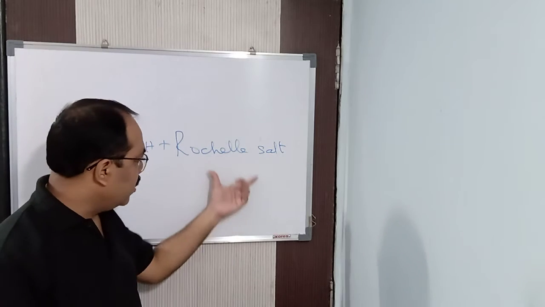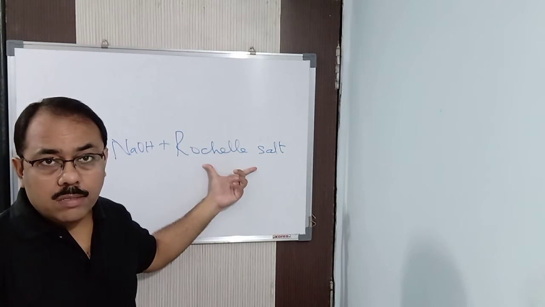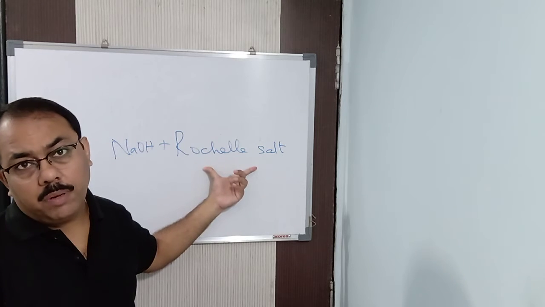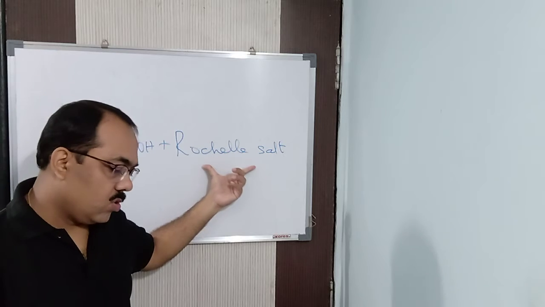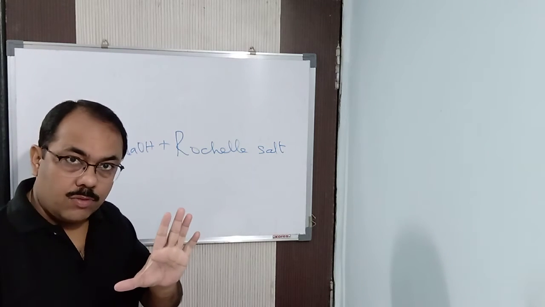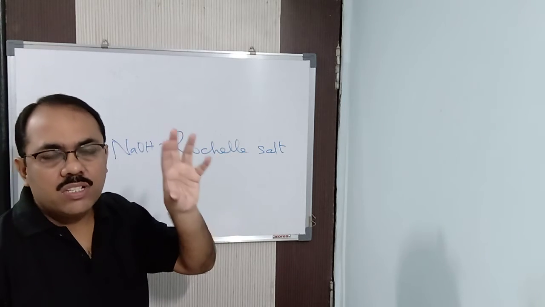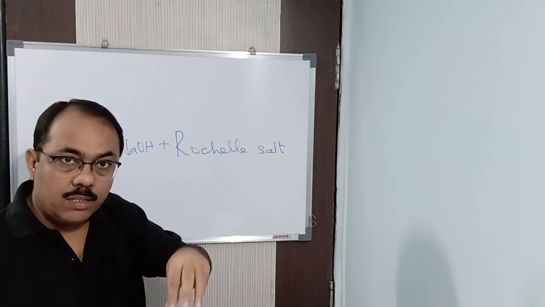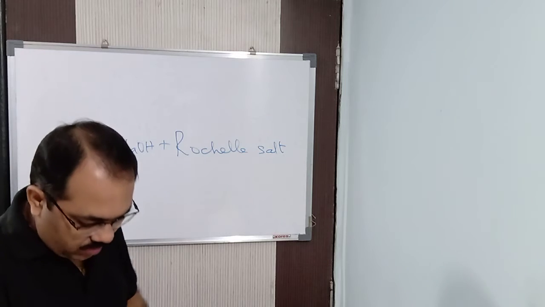Rochelle salt is nothing but sodium potassium tartrate. In tartaric acid, one hydrogen atom is replaced by sodium and another hydrogen atom is replaced by potassium. It is a colorless solution. So Fehling B is colorless, Fehling A is blue colored copper sulfate solution. You add both of them to it, and that is known as Fehling solution. It's not only one, both have to be added, Fehling A as well as Fehling B.